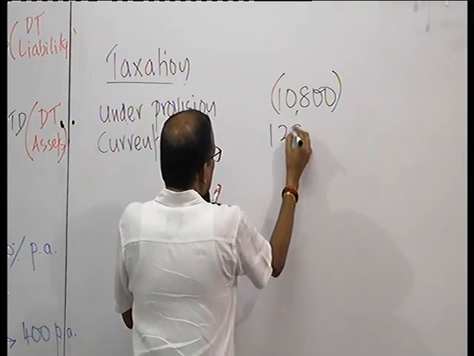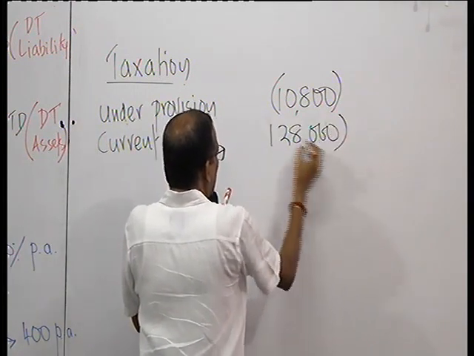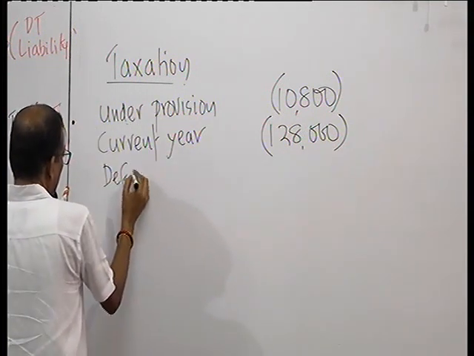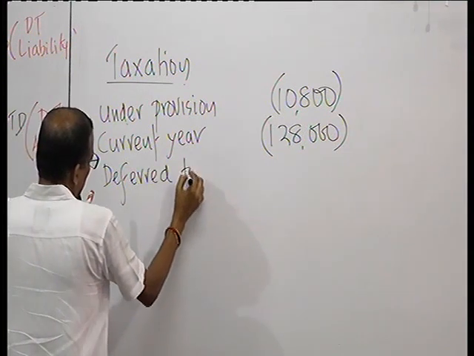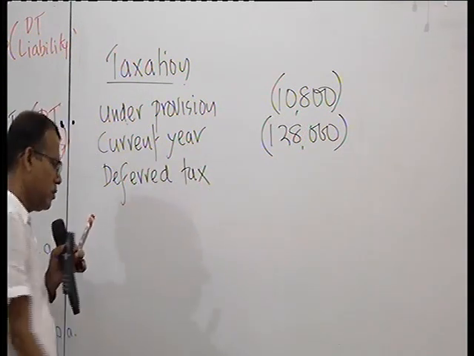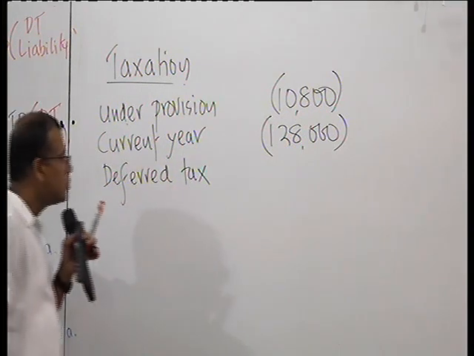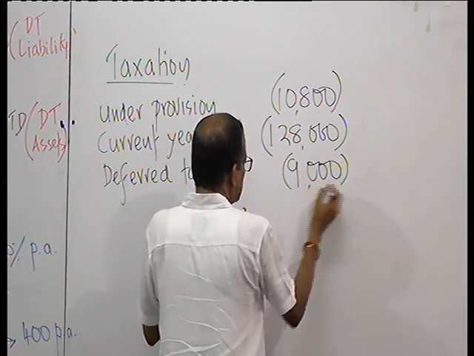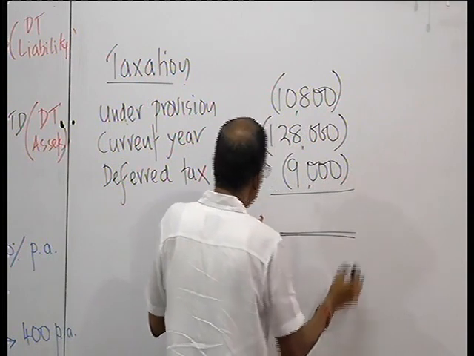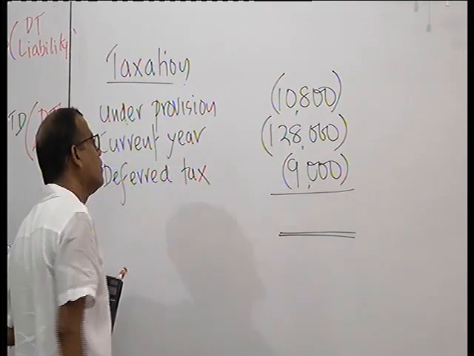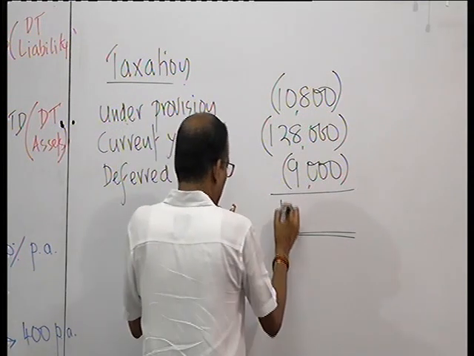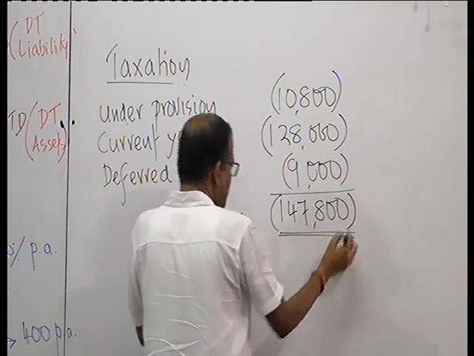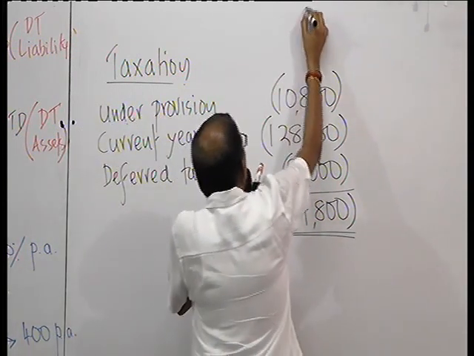That's the charge. Then deferred tax. Further provision 9,000. $147,800 total tax charge in the P&L. This is for instance A.